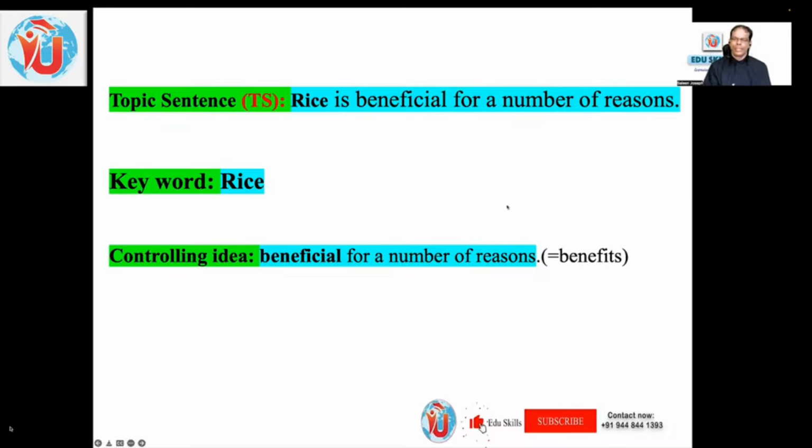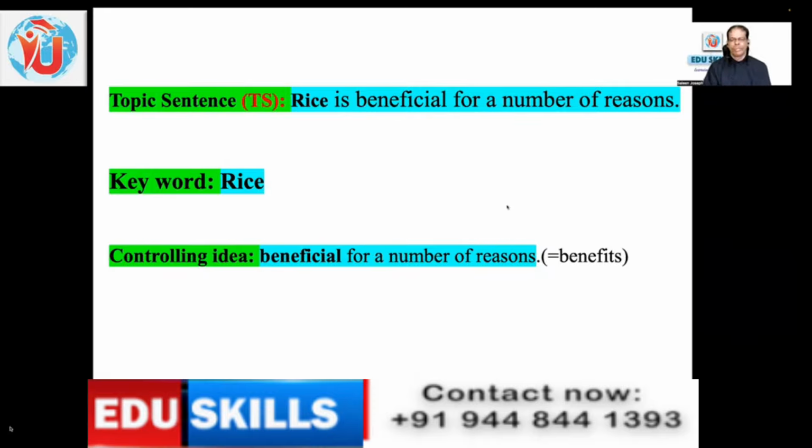So a topic sentence, normally, as I told you in the previous session, is in the first portion of the text. Sometimes it can be at the end. I have given you 4 possibilities, but normally 90+% of the time, it's at the top of the paragraph. And here you see the first sentence is the topic sentence. In that topic sentence, there will be a keyword or a key phrase. Key phrase means more than 1 word, maybe with an adjective.